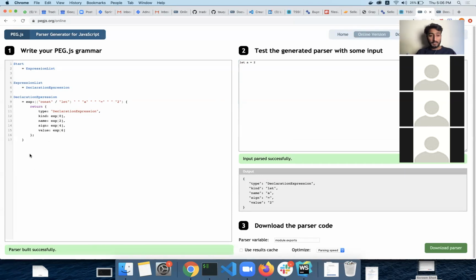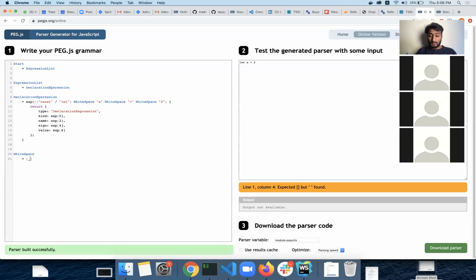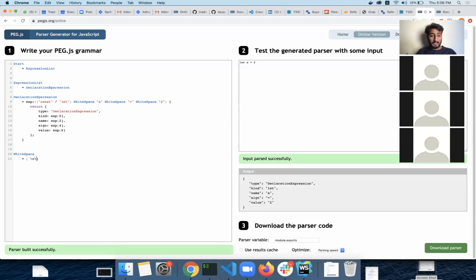So what I will do is change this to a whitespace expression, a whitespace expression, and this whitespace expression. And then I'll declare this whitespace expression here, and I'll add space, backslash, carriage return, zero or many. So look, now I can have many spaces which are being ignored.